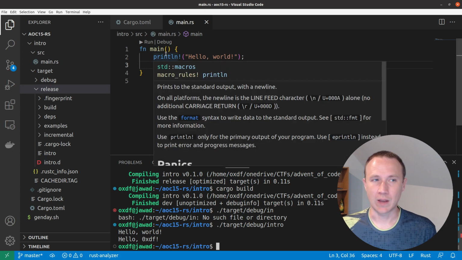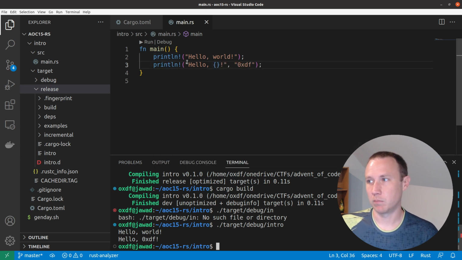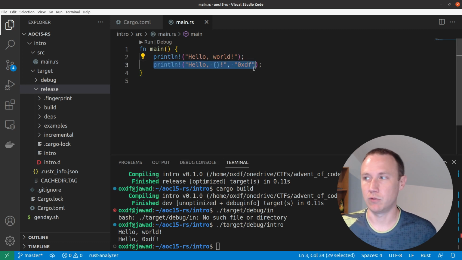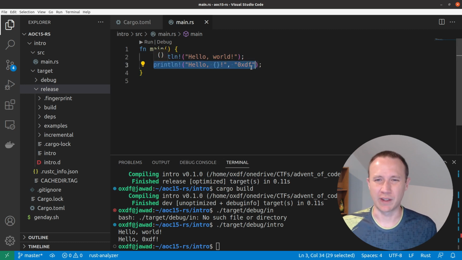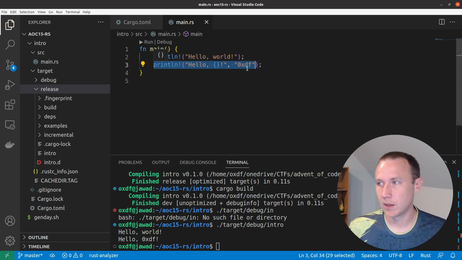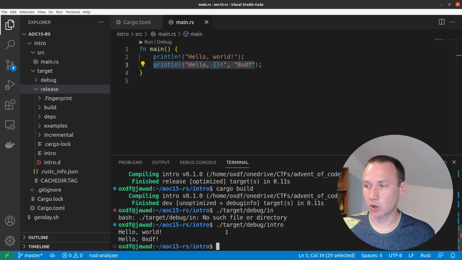A function is going to have a fixed number of arguments, but you can see right here, here's hello world with one argument, or print line with one argument, here's print line with two arguments. The macro figures all that out at compile time. So macros can actually be much more complex than functions in that sense. There's one other thing with cargo that's worth going over, and I mentioned this earlier.